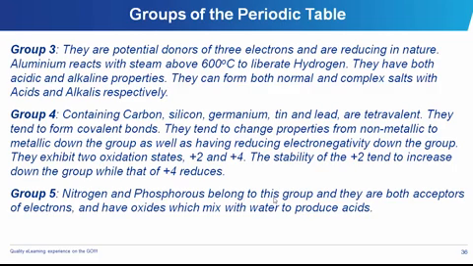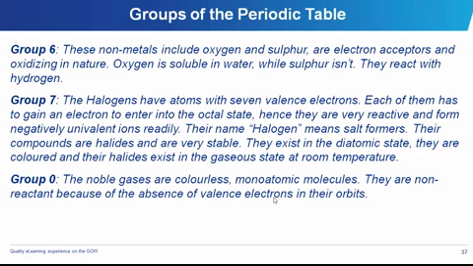Group 5 elements, containing nitrogen and phosphorus, are very good acceptors of electrons. Group 6 elements, where oxygen and sulfur find themselves located, are naturally oxidizing agents. Group 7 elements are also known as the halogens. These have 7 electrons in the outermost shell, and because of that, they just need 1 electron to become stable. So they are very, very reactive. The name halogens actually means salt formers.